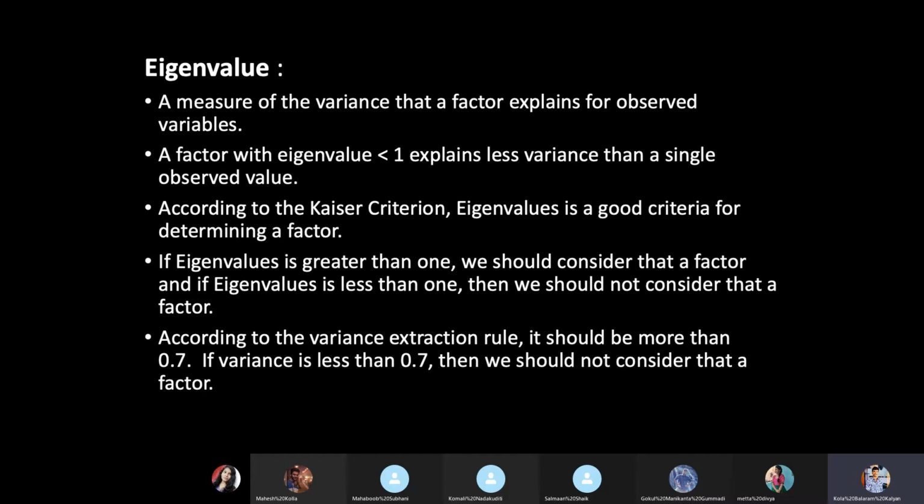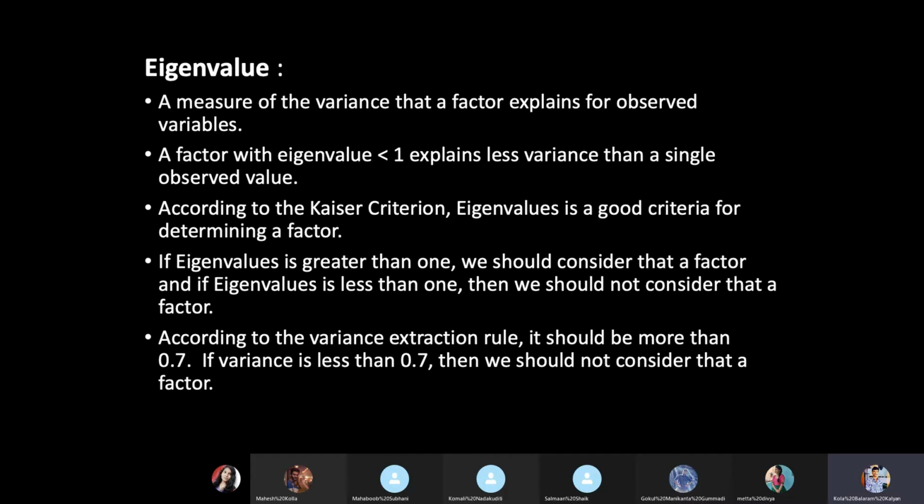It is a measure that explains how much variance is present between the variables. Usually it will be less than 1, which means it has less variance.